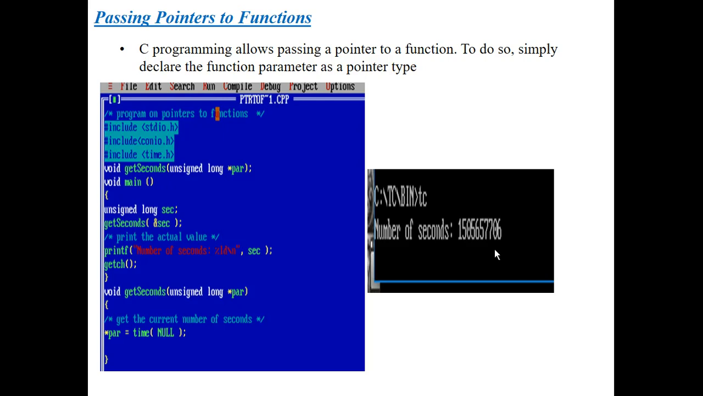How can we pass it? Is it possible to pass a pointer to a function? Yes, it is possible to pass a pointer to a function. Then how can we pass a pointer? The C language allows us to pass a pointer to a function. To do so, simply declare the function parameter as a pointer type.